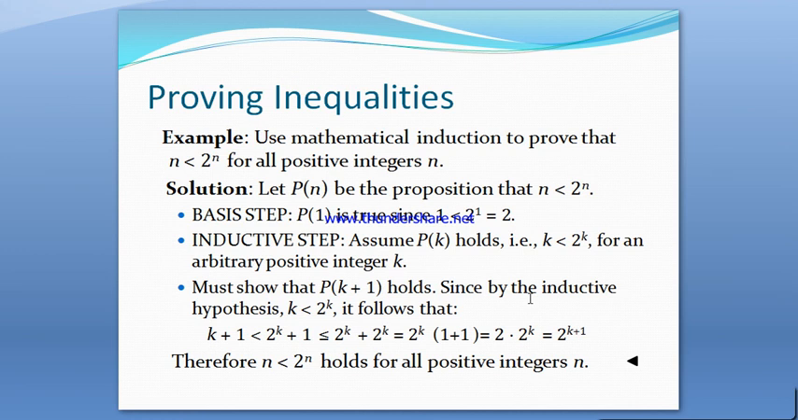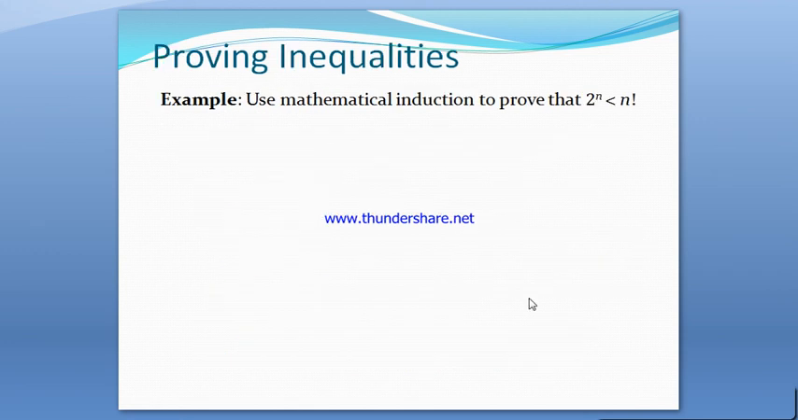Since by the inductive hypothesis k is less than 2 power k, we can write k plus 1 is less than 2 power k plus 1, which is further less than or equal to 2 power k plus 2 power k, which gives us 2 power k into 2, that is 2 power k plus 1. Hence the result that n less than 2 power n will hold for all positive integers n, because in the step already discussed, we have P(k plus 1) is also true.